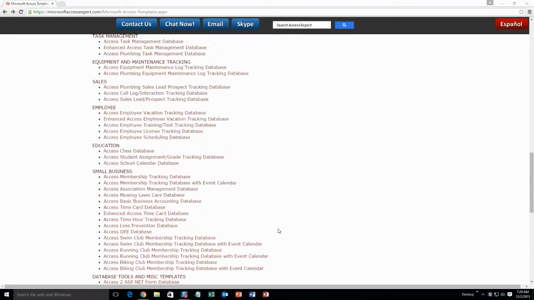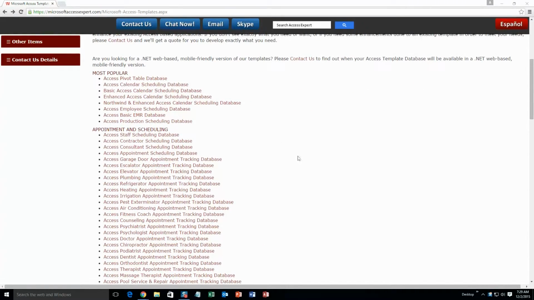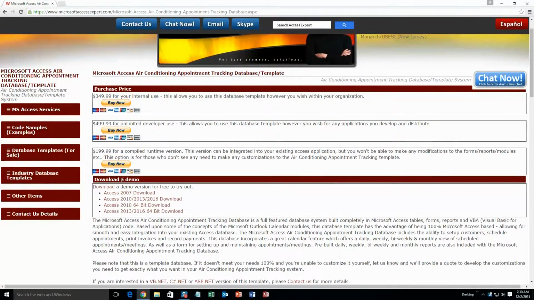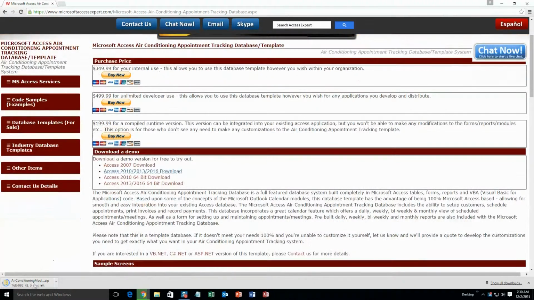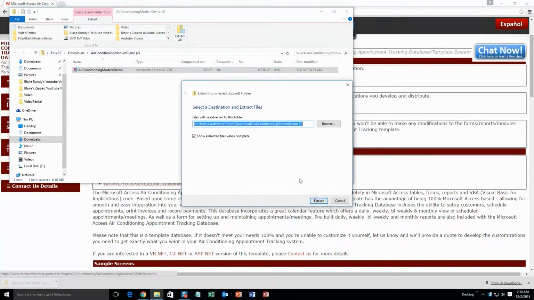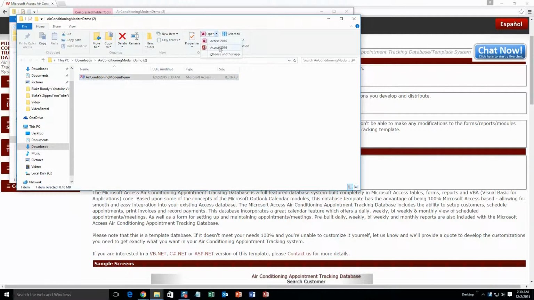So you're going to scroll all the way up to the top, to the appointment and scheduling section. You're going to want to select the Access Air Conditioning Appointment Tracking Database, so go ahead and click that. Then download the correct demonstration that correlates to the version of Access that you have. I'm going to go ahead and download this one. Once the download finishes, go ahead and open it up, extract all the files, and once you've extracted that, go ahead and open it.